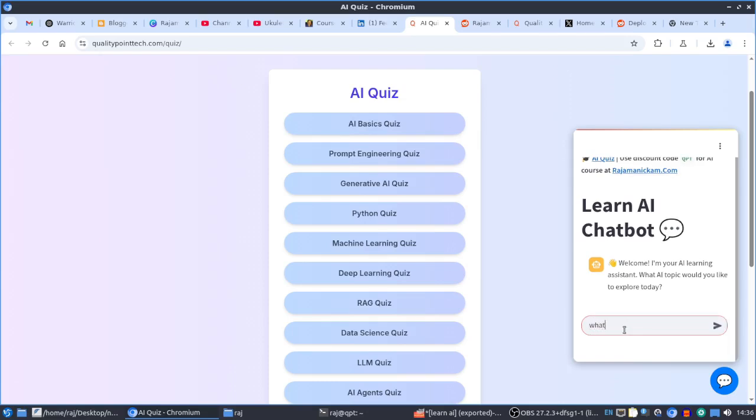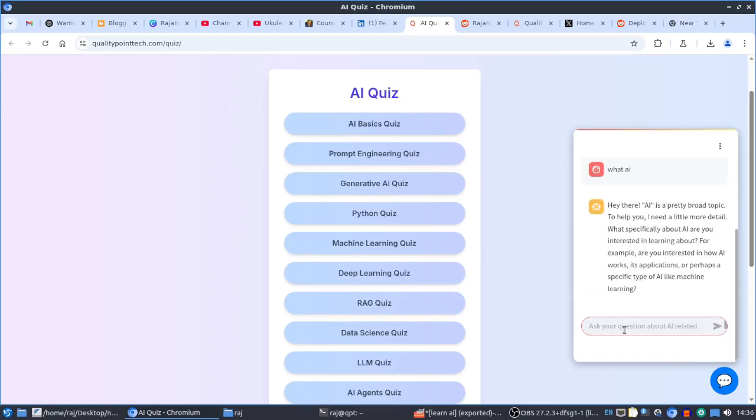It is fully optimized for teaching AI. Even if you ask something unrelated, it will guide you to come back to AI. So you can focus on learning AI in a very simple way. It's using Gemini only, Google Gemini, and I'm using prompt engineering. I highly optimized this for learning AI.